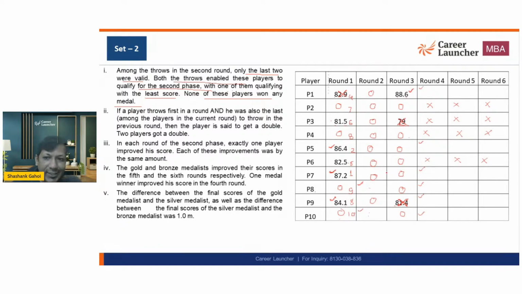Now, what is the condition that these P8 and P10 are going? P8 and P10 can only go if they are throwing more than 82.5. Because if they are throwing less than 82.5, P6 will qualify. So it means both of them has to throw more than 82.5. So I can say this throw is greater than 82.5. This throw is also going to be greater than 82.5. Otherwise, these people will not qualify. Okay. Now, and these two people are not winning any prize.